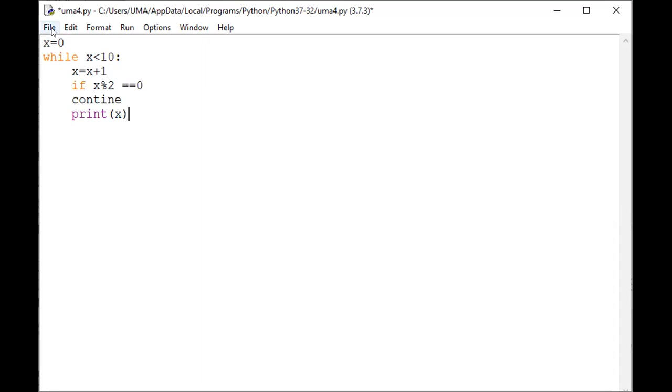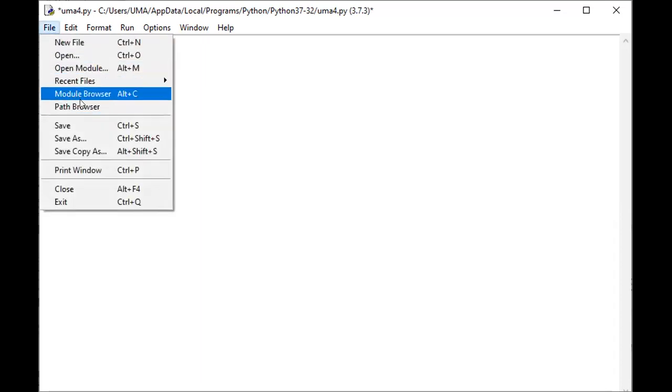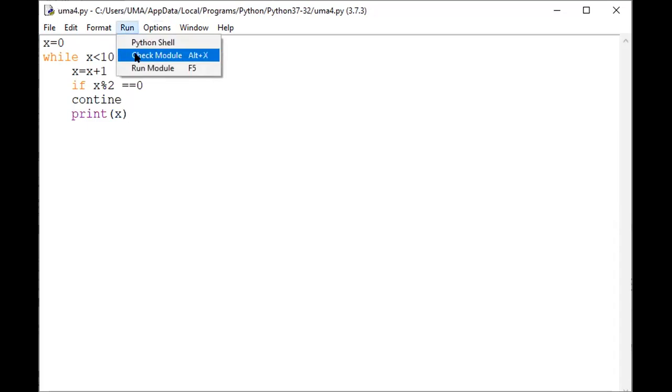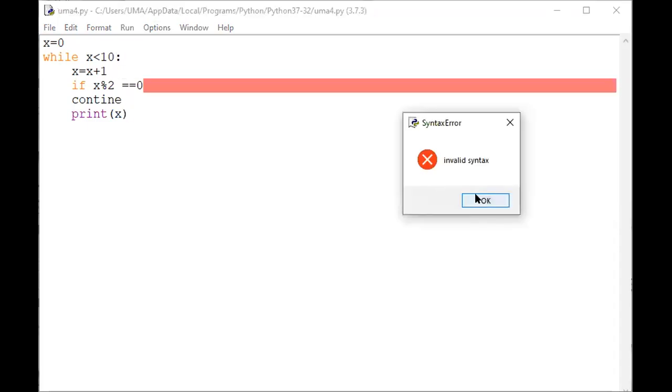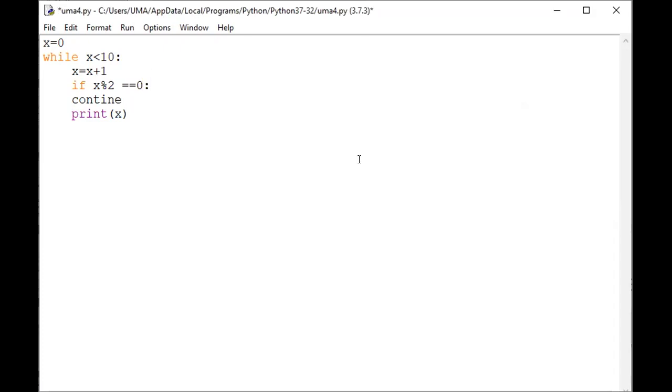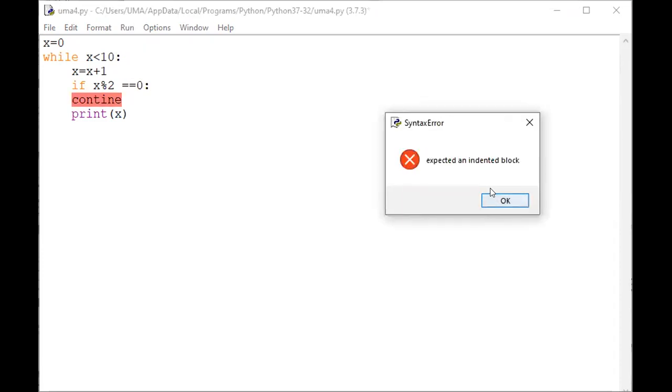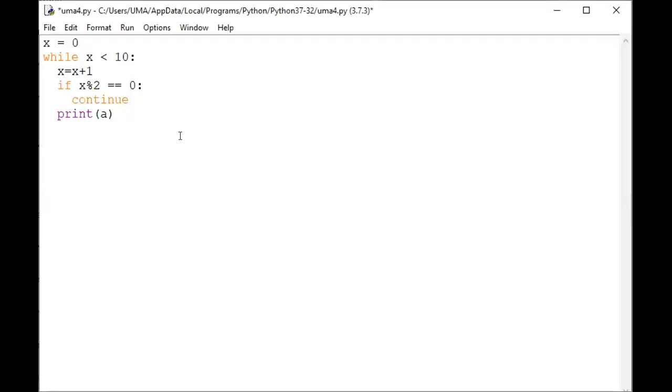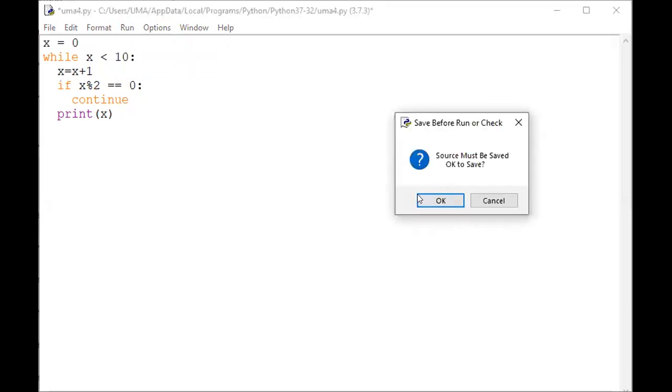What is the program here? See the result. Save this program. That means the continue statement. How can you apply the continue statement? Invalid. Yes, here you require a colon. Yes, continue. See the result here. It gives an error in the sense that it is an indented block. You require an indented block for this one. Okay, that's why, save this one.